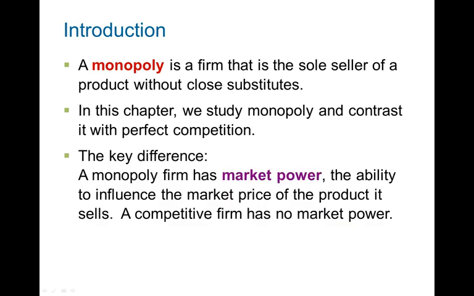The key difference between monopoly and perfect competition is that a monopoly firm has something called market power. Since the monopoly is the only firm producing that product, such as the power company, it has the ability to influence the market price. So it can set the price to be whatever it wants, within a certain band, as we will see later. It cannot charge any price, by the way. It can't say, all right, I'm going to charge $100 per unit of electricity. It can't do that. But it does have some leverage when it comes to having some say over the market price.